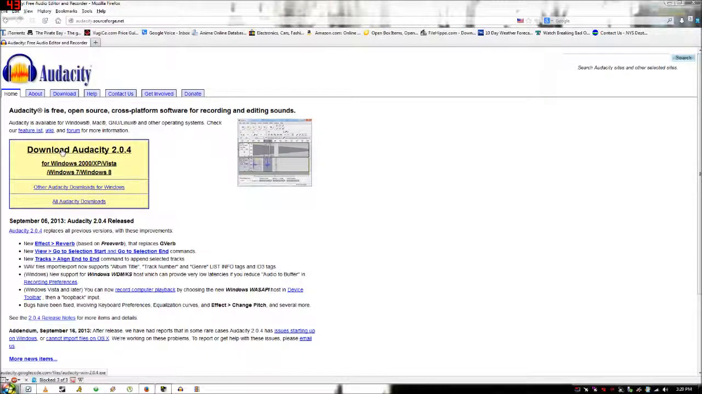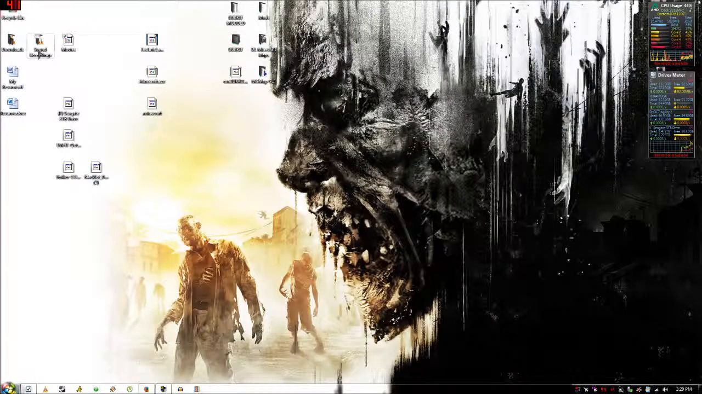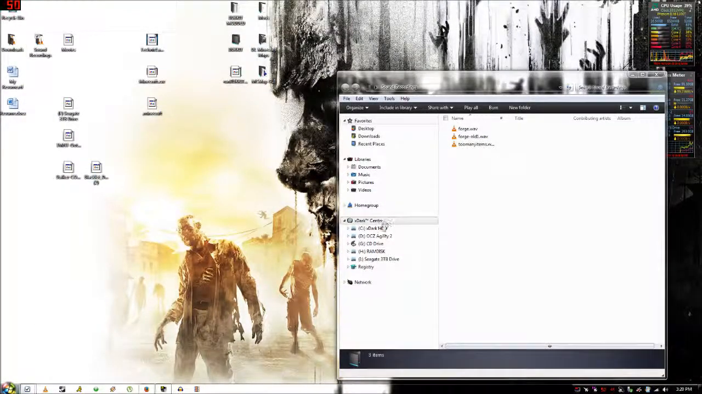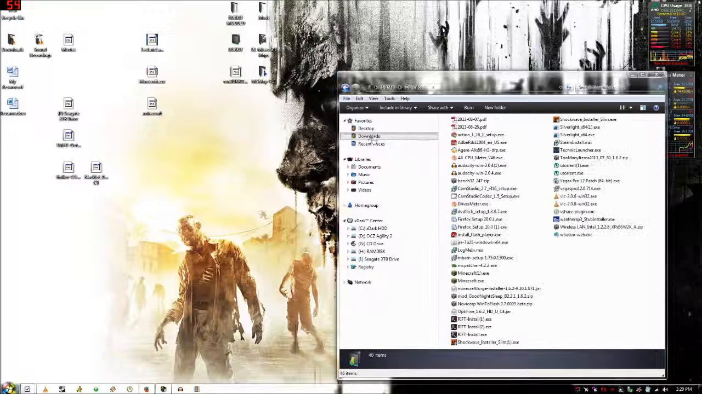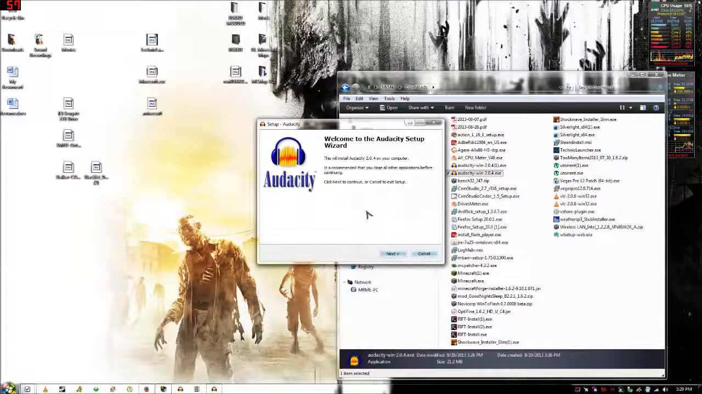And when you get there, just click download Audacity, click save file, wait for it to finish downloading, and then go to your downloads folder, which it most likely will be in unless you have it changed. And then you want to just double click the file, click run, pick your language, click OK, then click next.